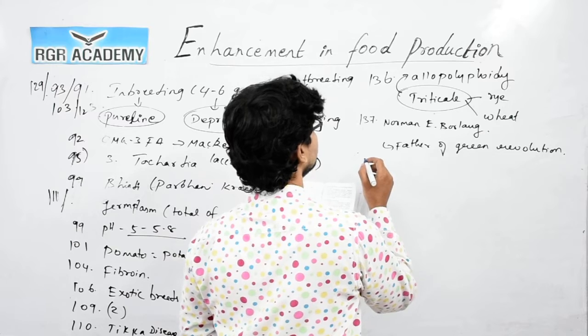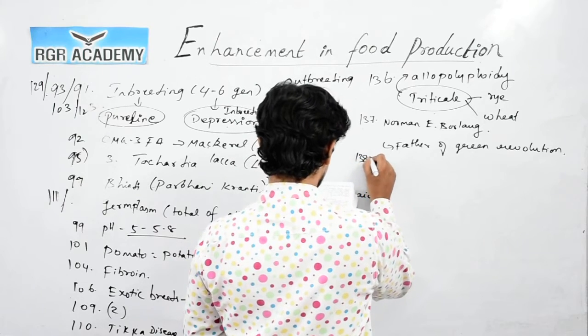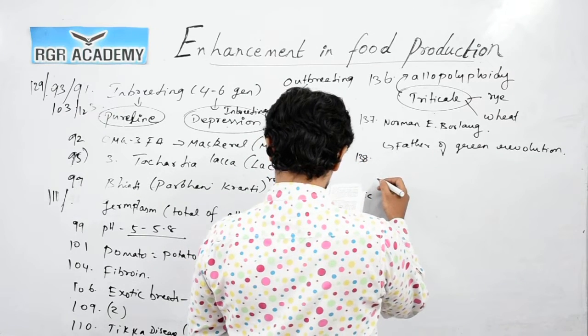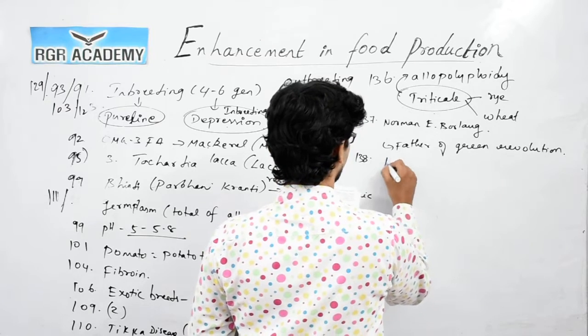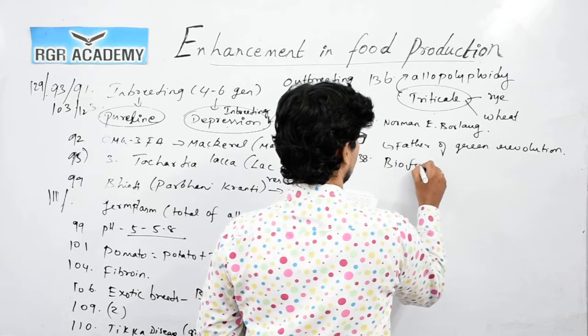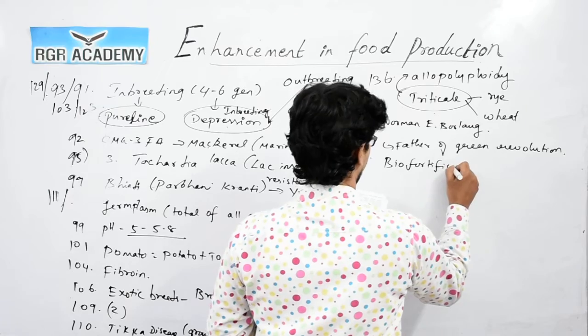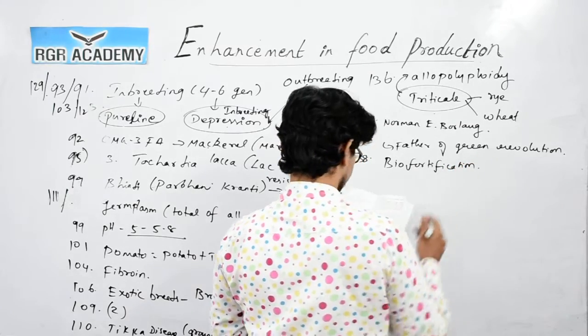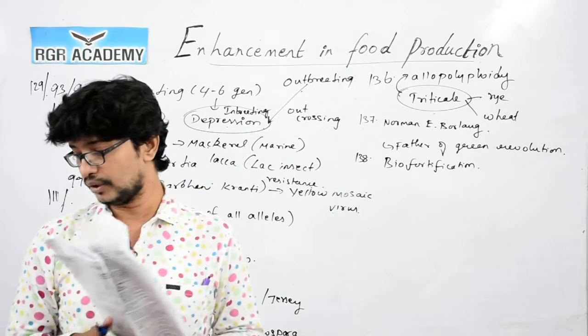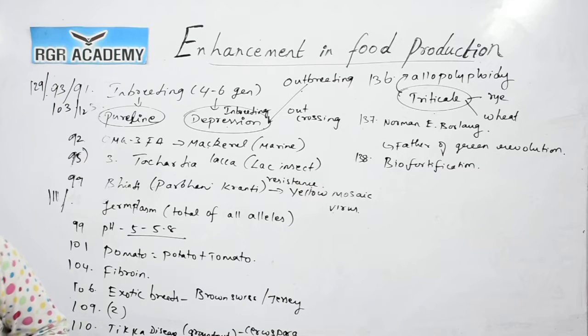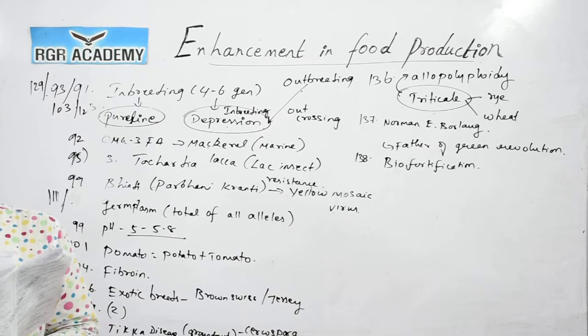Then question 138, the correct answer is biofortification. So, breeding of crops to improve nutritional quality. We already discussed this. Biofortification, option 3 is the correct answer. So, what is the main objective? Main objective is to improve through biofortification.